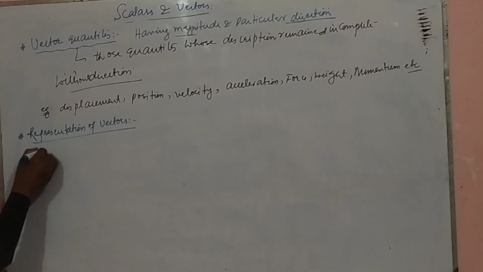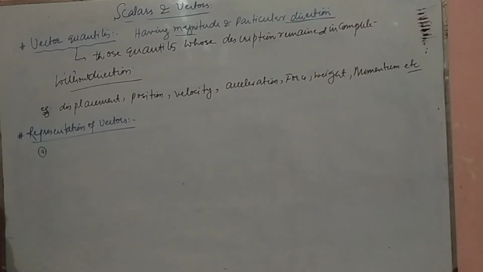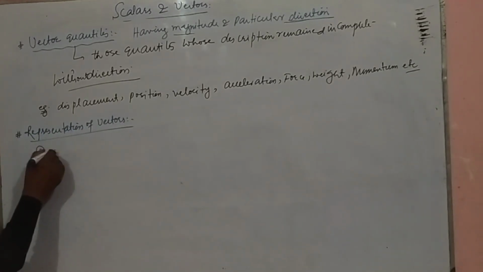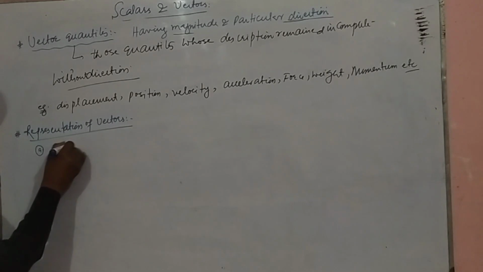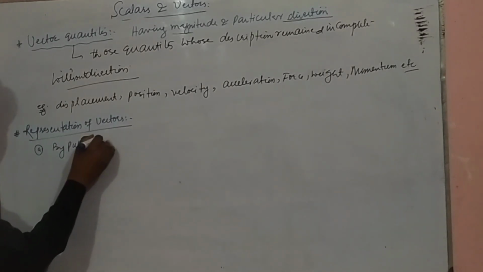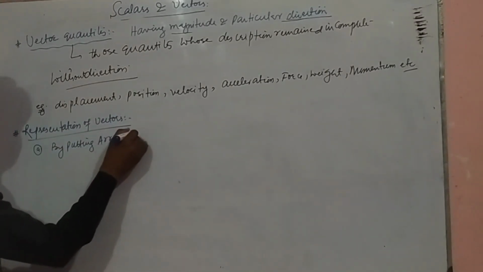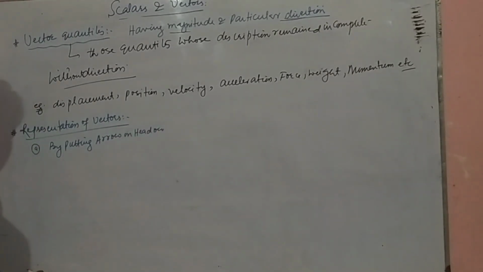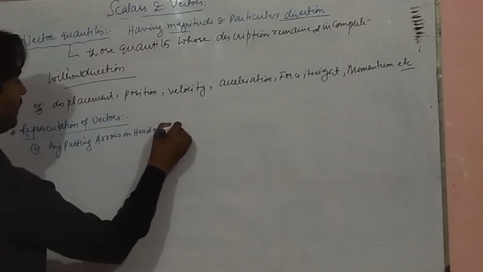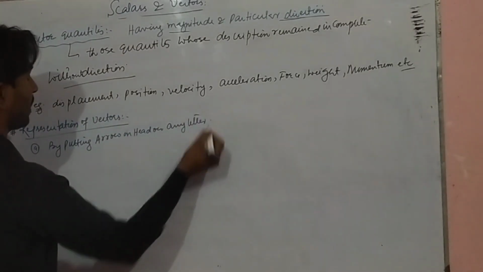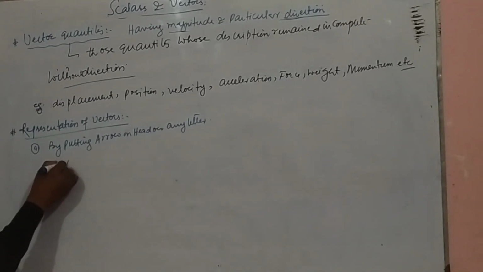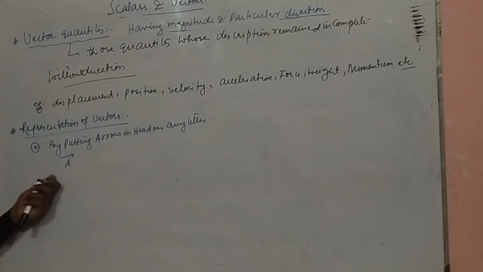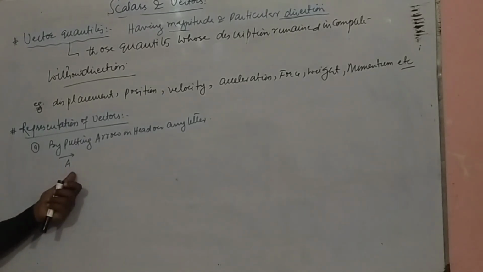Let's say in handwriting, we represent vectors by putting an arrow on the head of any letter. If we put an arrow at the head of any letter, then it is studied as a vector.